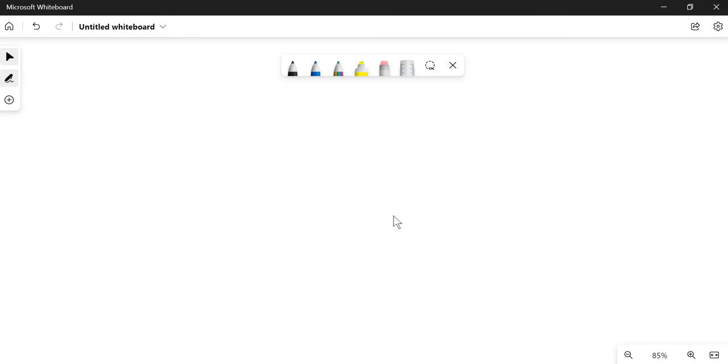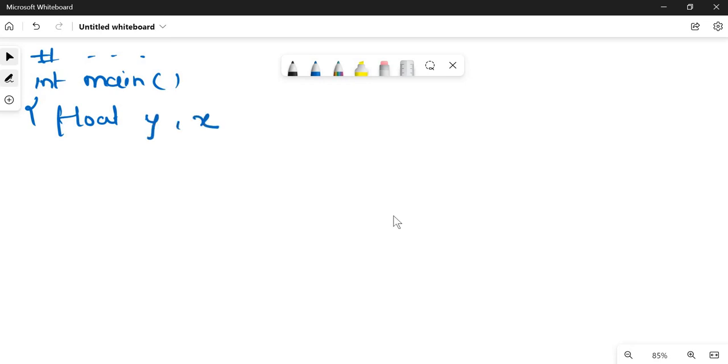Let's go to #include. The main function is there. Float y, which is for output, and x, which is for the base. Int n, which is for the exponent, that is the power.